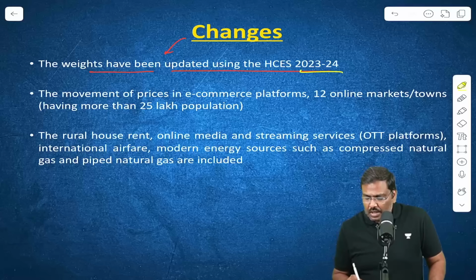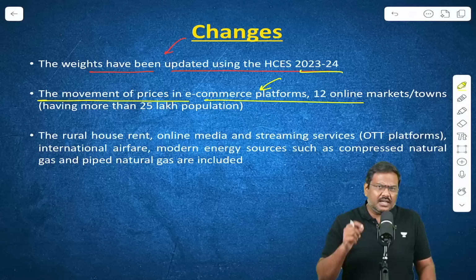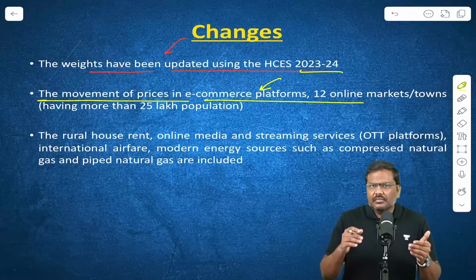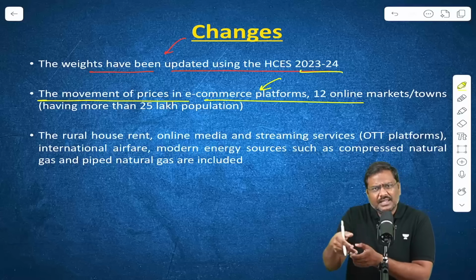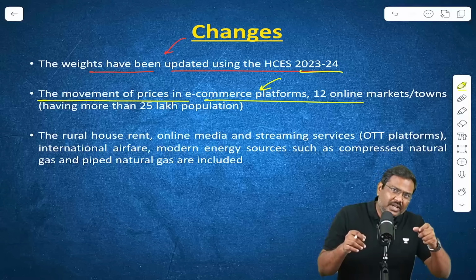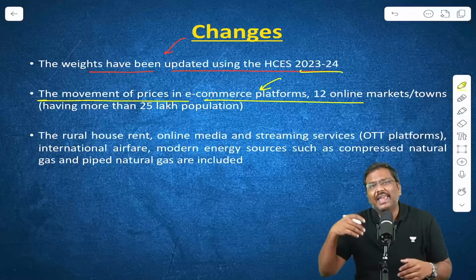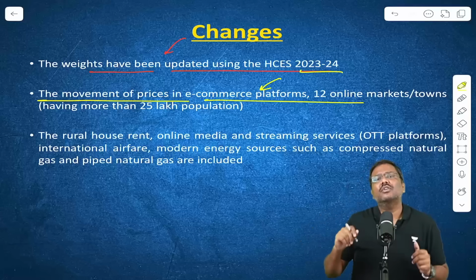Yes, this is true. The movement of prices in e-commerce platform, this is another very important change. Because earlier, back in the year 2015, when the rebasing was done and the base of 2012 was selected, the purchasing of the common households, let's say the products through e-commerce website, was not very high at that point of time.